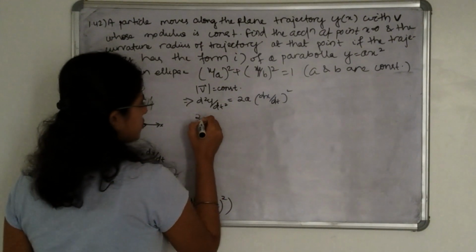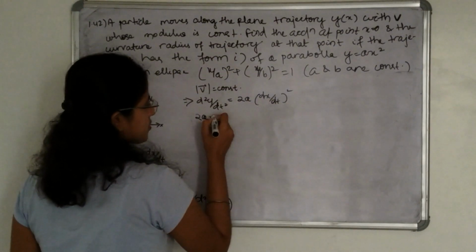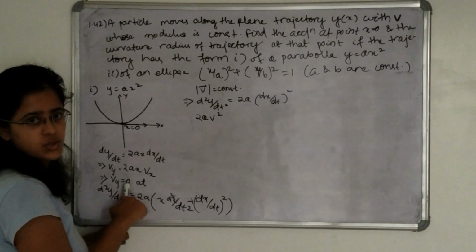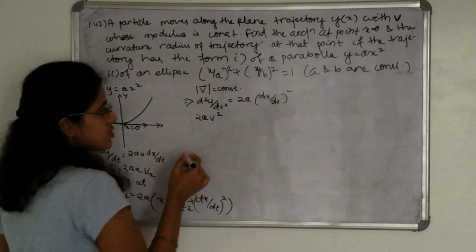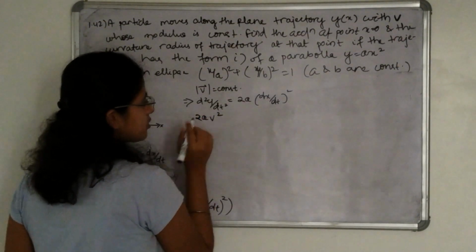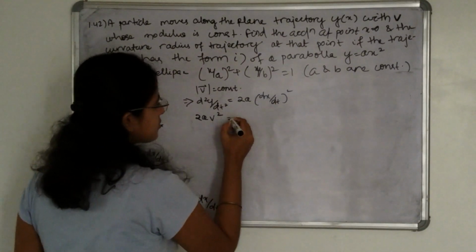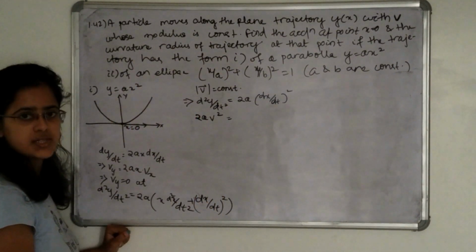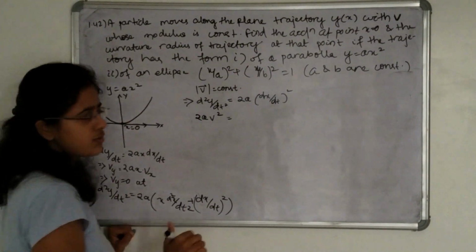So 2a, this is v square, we can write it as, because vy is equal to 0, total velocity is along x direction. So I can write it as 2a into v square is equal to the total acceleration, which is along normal direction. There is no tangential acceleration at point x is equal to 0.